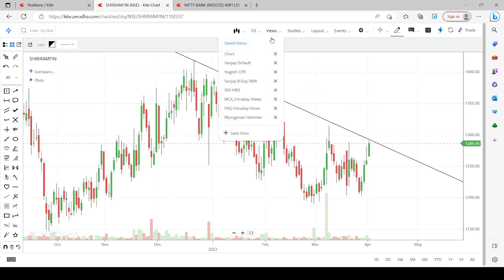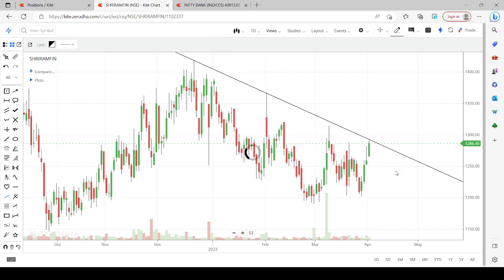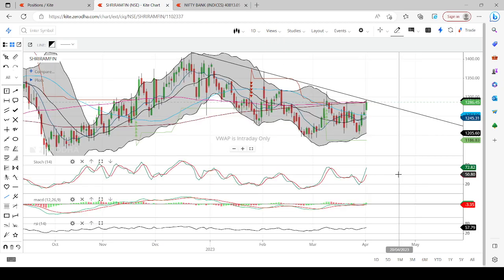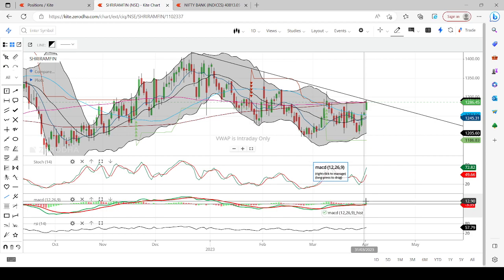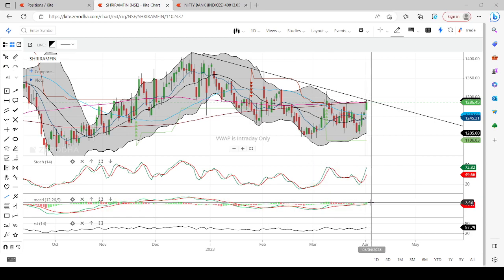If you want to see my default setup how it looks like, it will be also good. See over here, it's very good. RSI above 50, stochastic again green, I mean crossover has happened and it is moving on the higher side. MACD already 2 green histos have formed, which means a very positive setup.